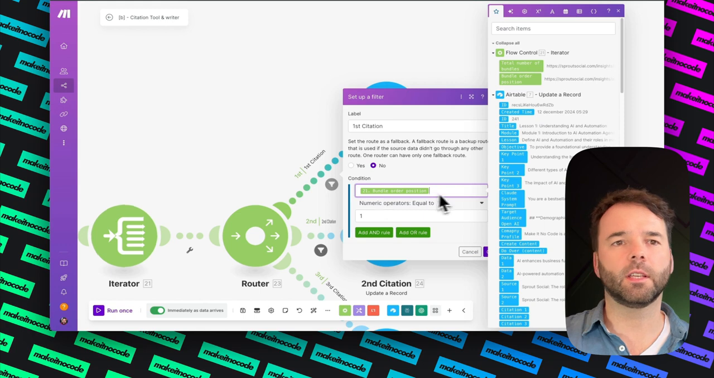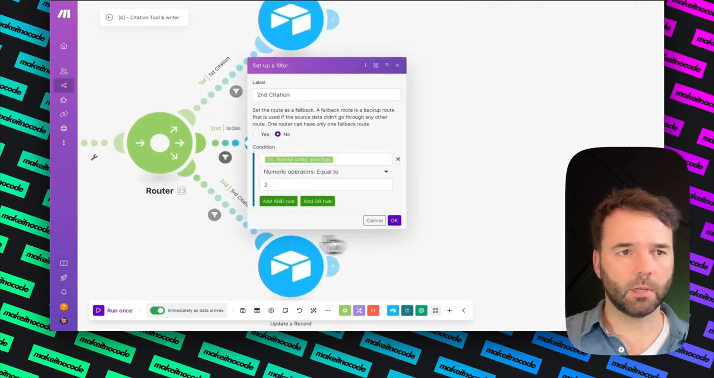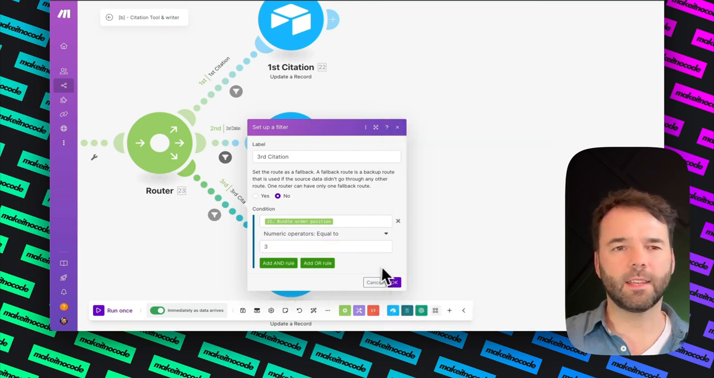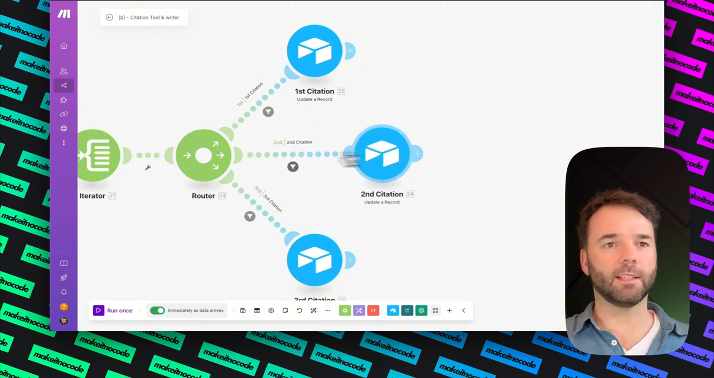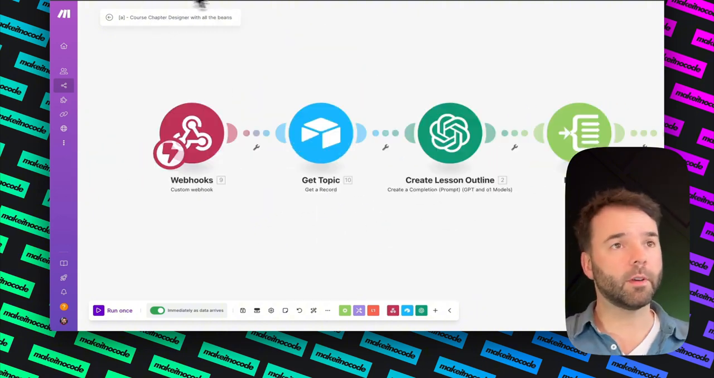Bundle order position, and then I put in numeric operator equal to number 1. For the second one, I've done the same, and then I've said number 2, and then for the third one, I've done the same, but then number 3. So not very hard. I just had to think about it. I'd rather not do that in a live video. So we've got everything set up.